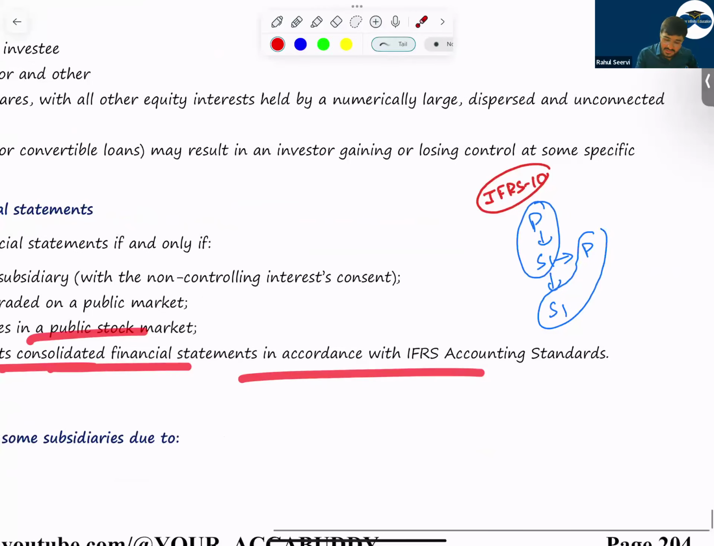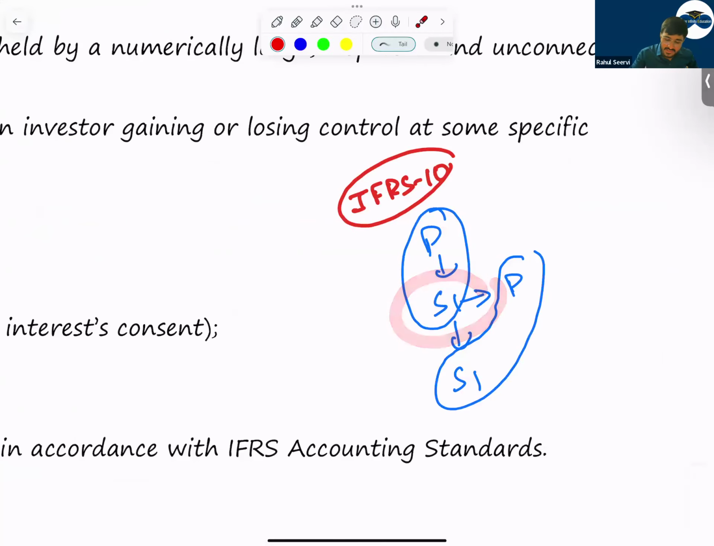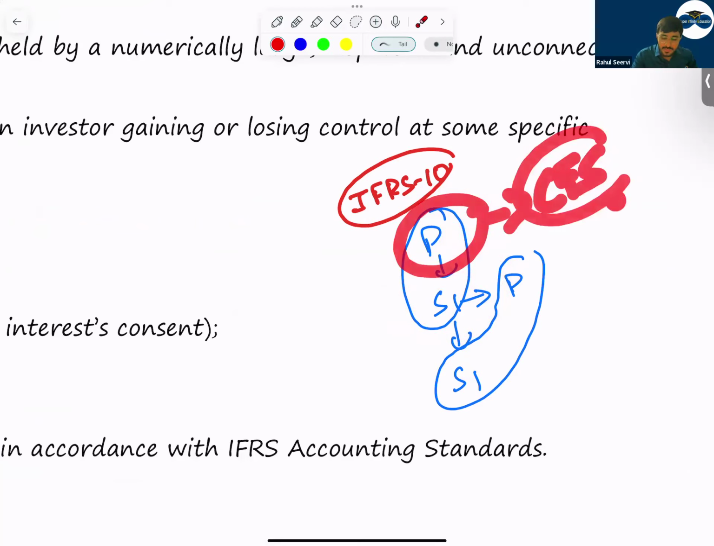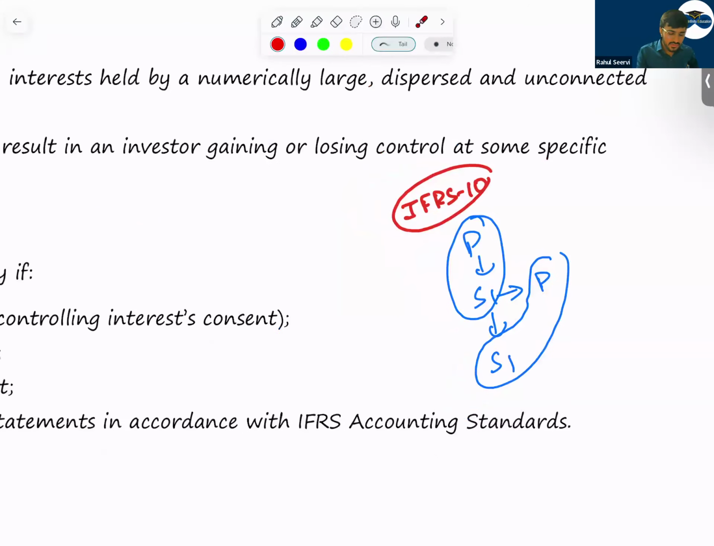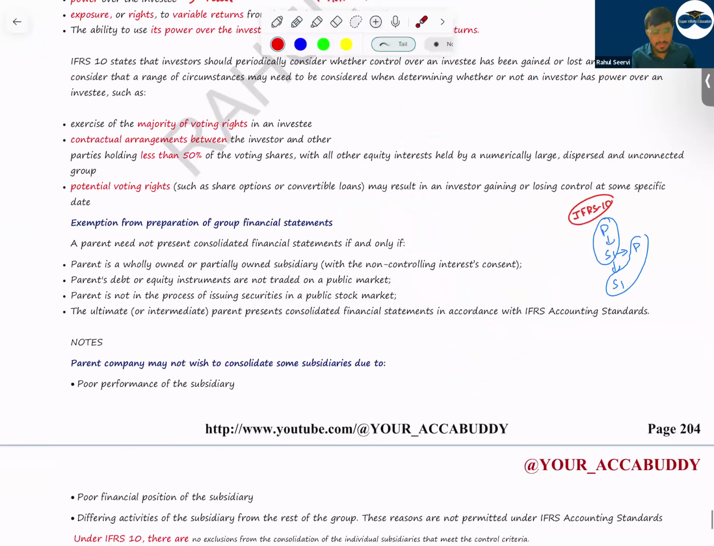That means this parent has an ultimate parent, that is P. This parent company is preparing consolidated books as per IAS and IFRS, and it should prepare the consolidated books of these three companies. Then we say that this company need not prepare consolidated financial statements. I hope everyone has understood this. This also can come in your MCQ.